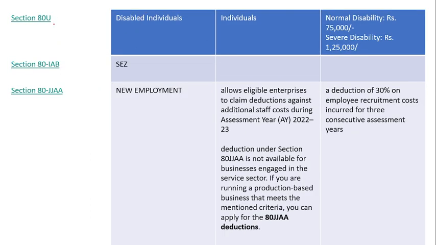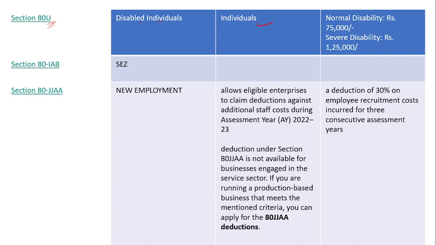Then 80U is for the dependent individual. If the person who is an assessee, who is filing his tax, has some disability, a severe disability or a normal disability, then he will get a deduction under Section 80U. It is for the individual, the assessee who is paying and filing tax. So the eligible person is an individual.